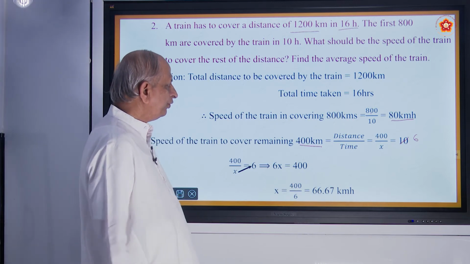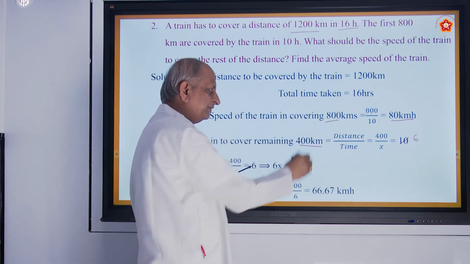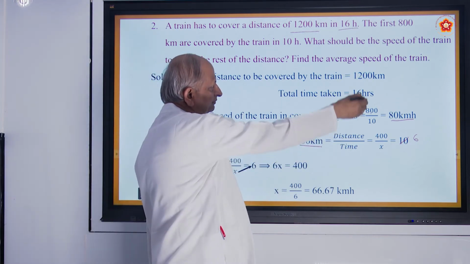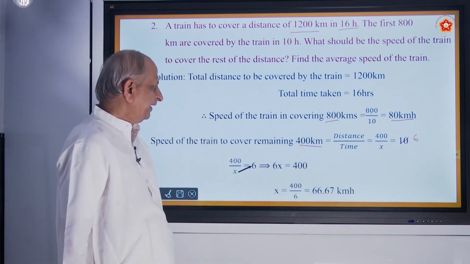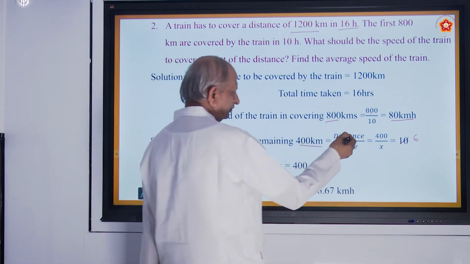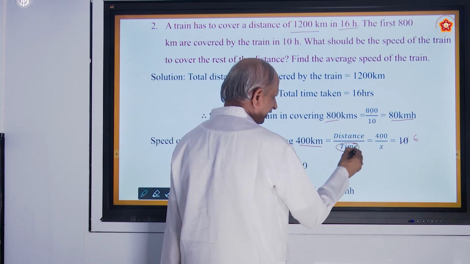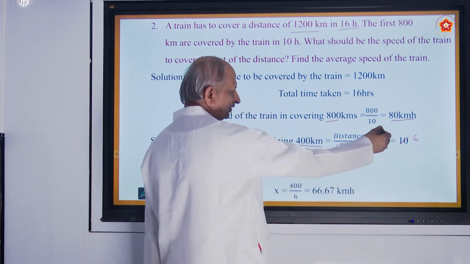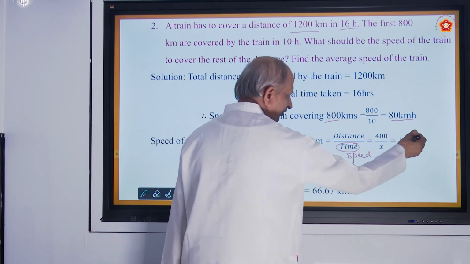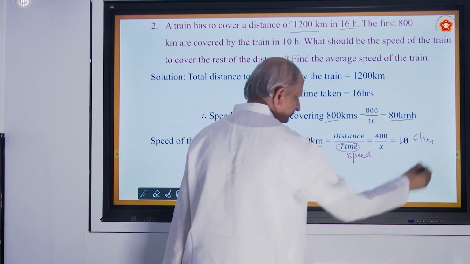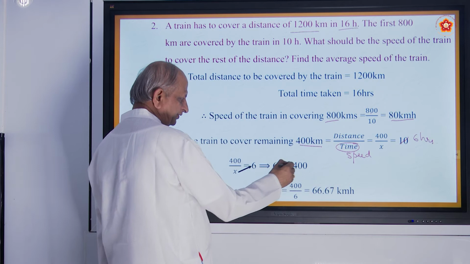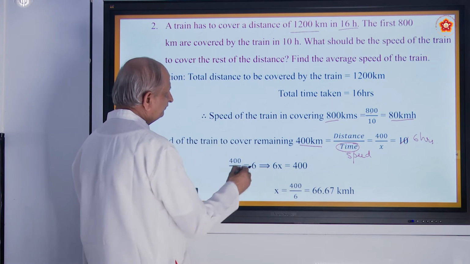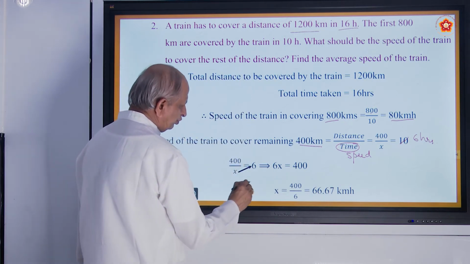Is it alright? So what happens? First it covers 800 kilometers. Then how much remains? 400 remains. So 400 by, the speed is not known. So you have distance by speed x is equal to 6 hours. So that is how you got it. 6x is equal to 400, x is equal to 66.67. That is the answer for the question. What should be the speed of the train?